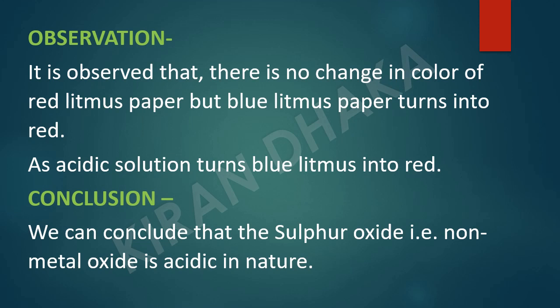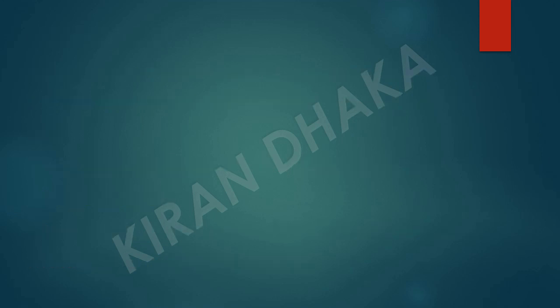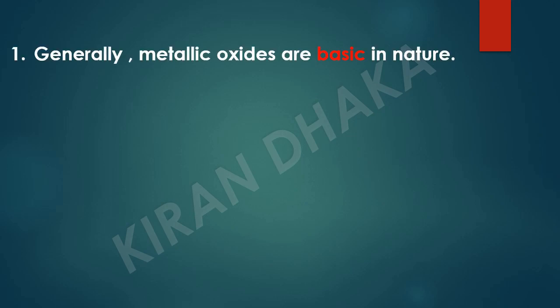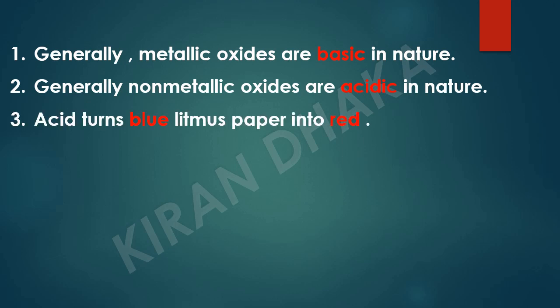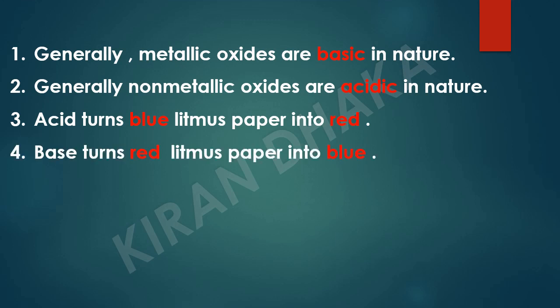We conclude that sulfur oxide, that is non-metal oxide, is acidic in nature. So, from these activities, we can conclude that metallic oxides are basic in nature and non-metallic oxides are acidic in nature. Acid turns blue litmus paper red and base turns red litmus paper blue.